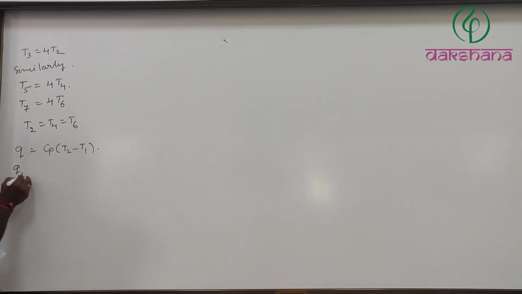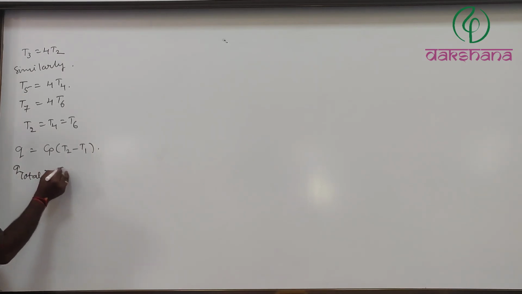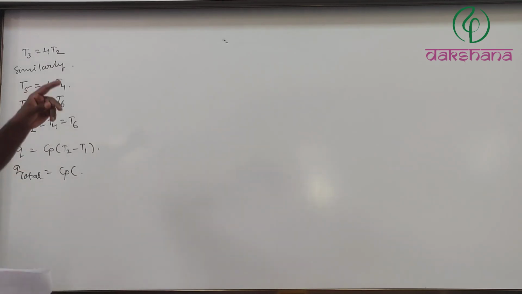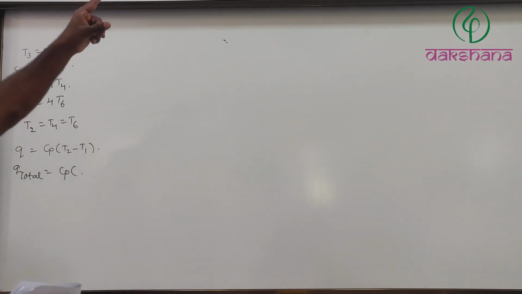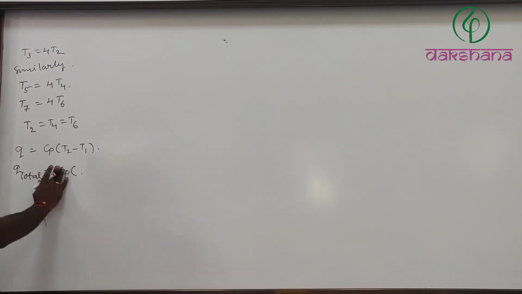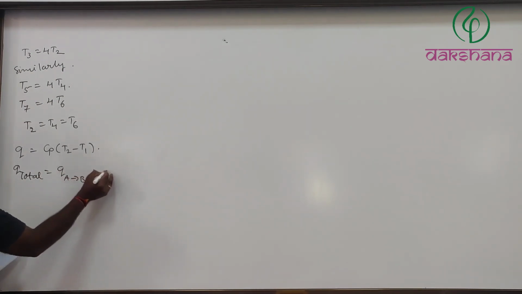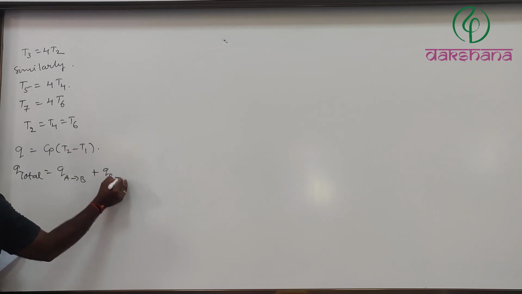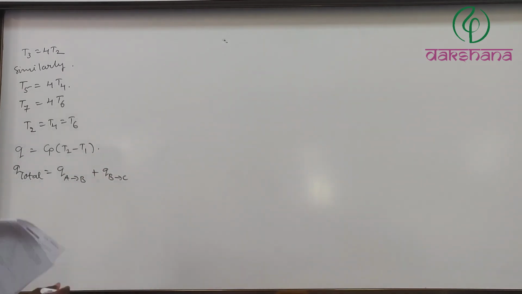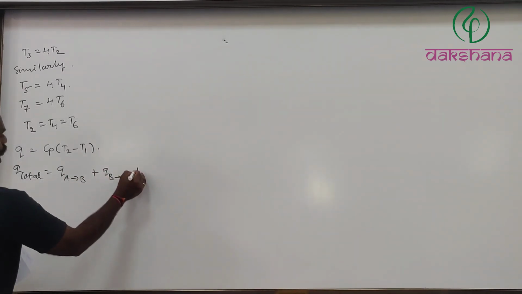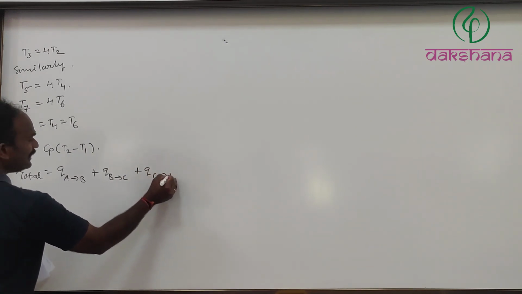Whereas Q total, we have to take like this, Cp of first stage. So what is that first stage? That is going to be Q of A to B plus Q of B to C plus Q of C to D.